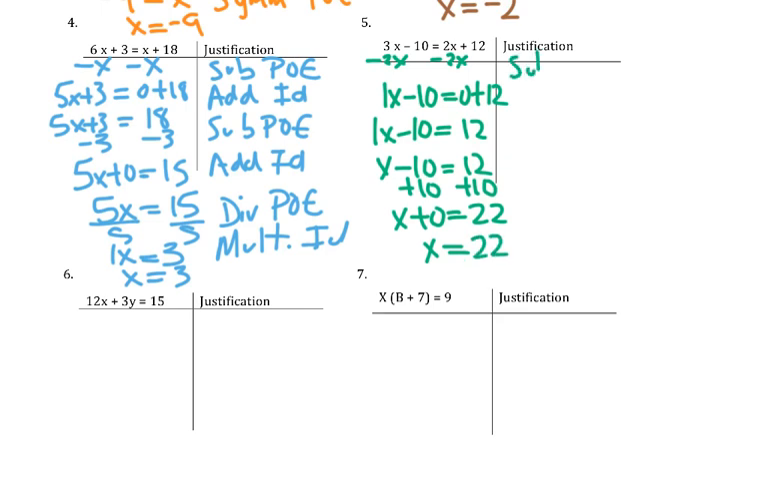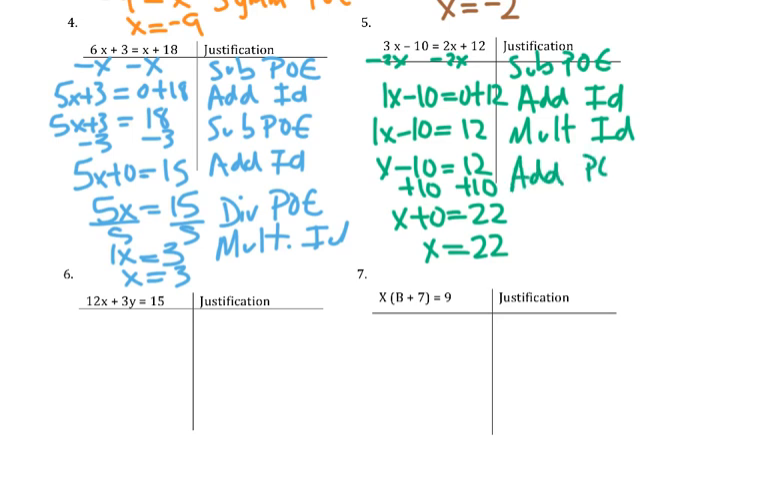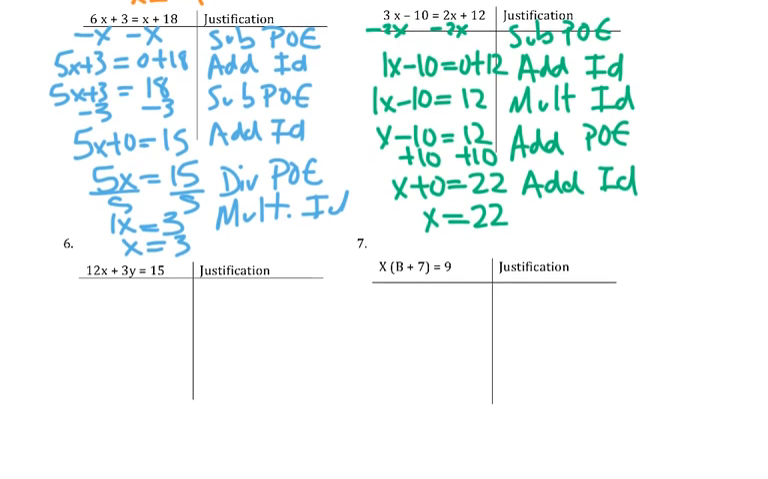So I use the subtraction property of equality first. Then dropping the 0 was the additive identity property of 0. Then dropping the 1 was the multiplicative identity property of 1. Then the addition property of equality to get that 10. Then again the additive identity to get rid of the 0. Okay? Alright, 2 more to go.